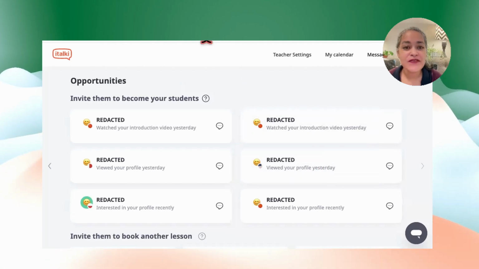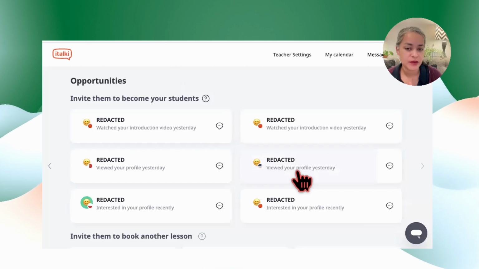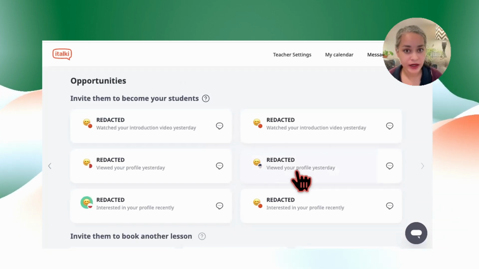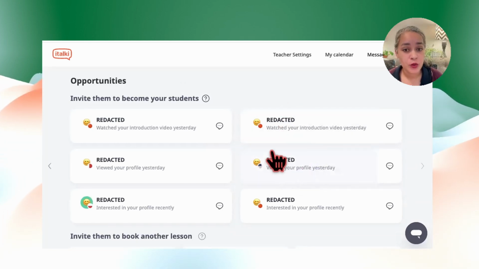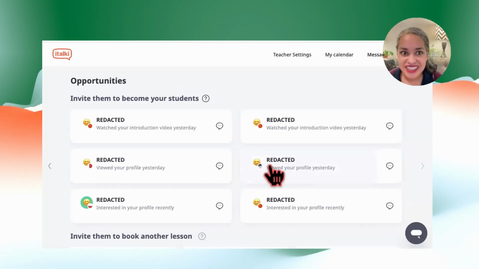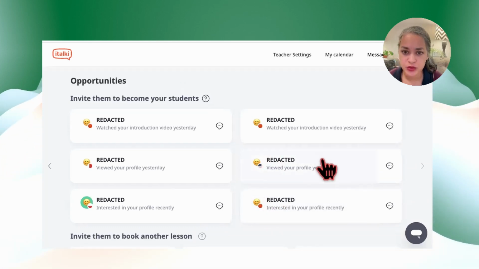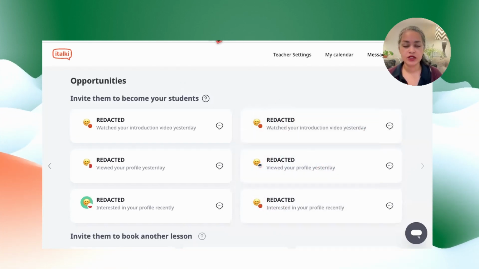Now, if I message her, she's no longer an opportunity, and I will not know if she looked at my profile. So I'm going to message her right now. And after I message her, I'll reload this page. I'll load the page again, and you will see she's not here. She will be gone. This person, I think, will move up, and a new person will come in, like a new name will come in. So let me try that now.